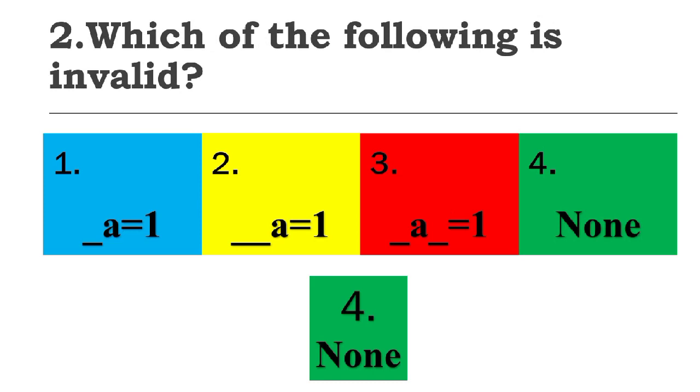Which of the following is invalid? If you look at these options, there are different kinds of variable declarations: _a, __a, _a_. All are valid, so none of them are invalid.